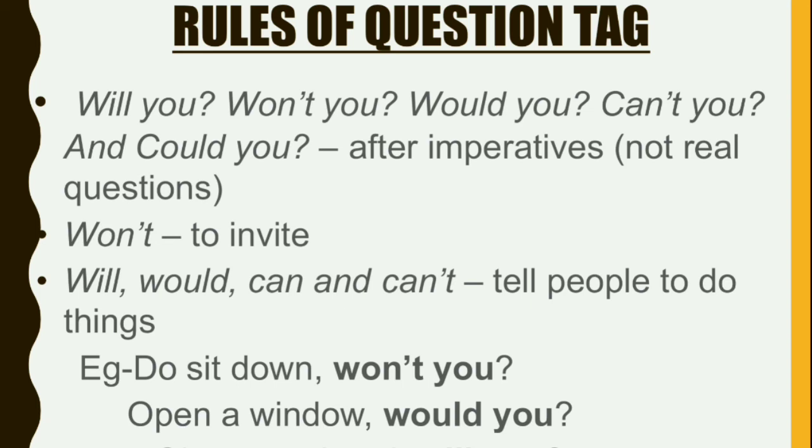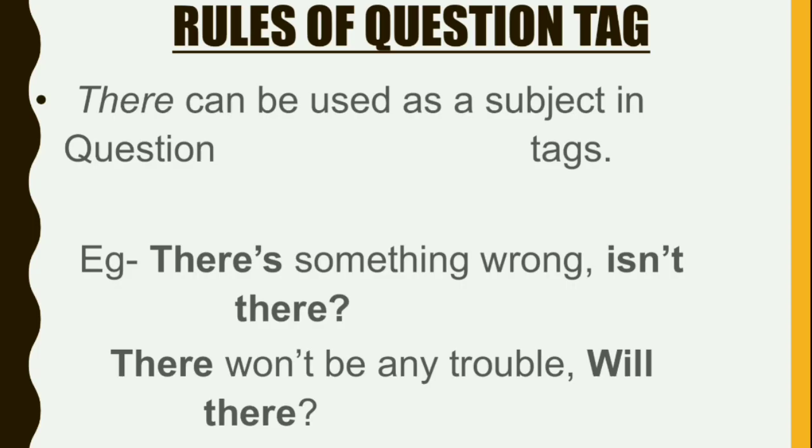Will, would, can, and can't tell people to do things. Do sit down, won't you? Open a window, would you? So won't is used to invite. Will, could, can, and can't are used to tell people to do something. So, that's it.